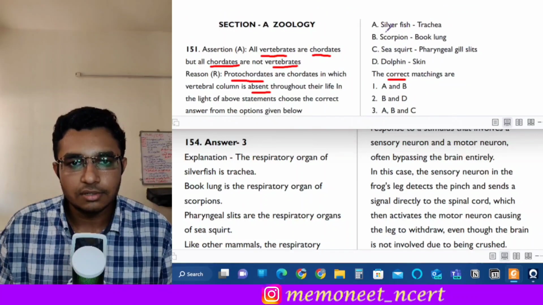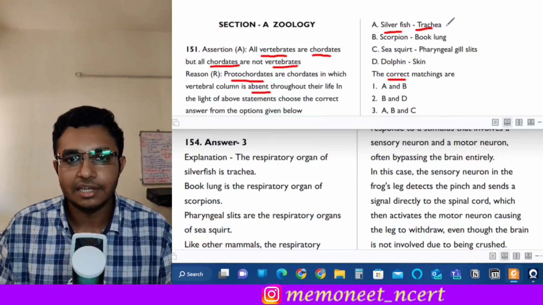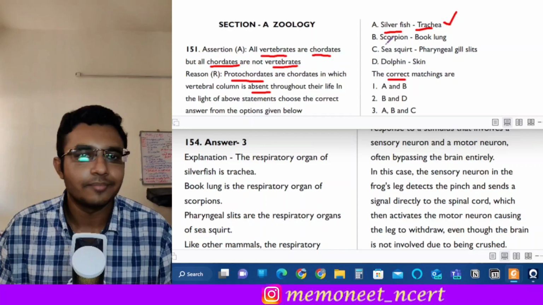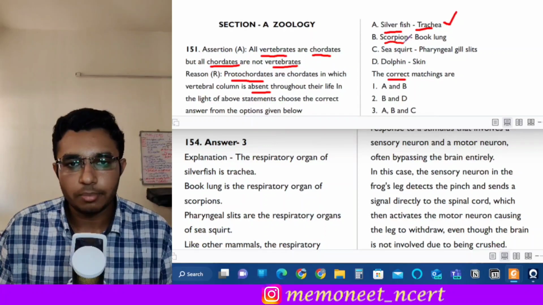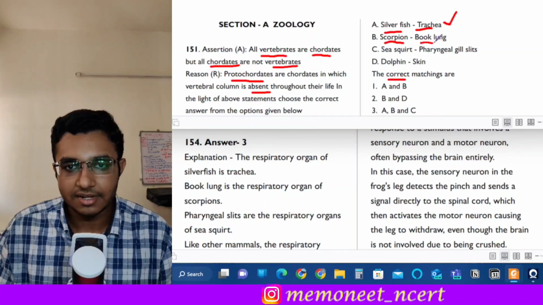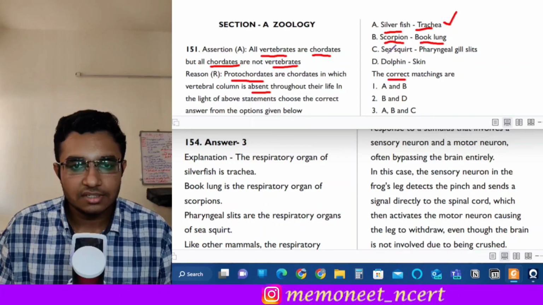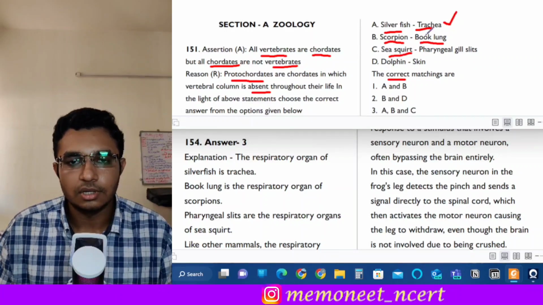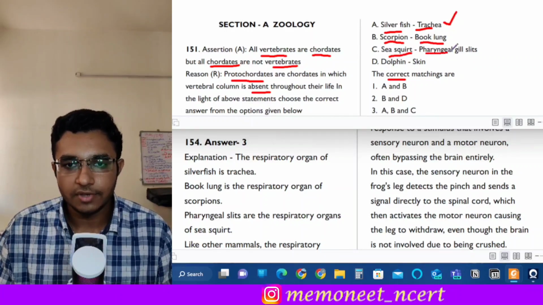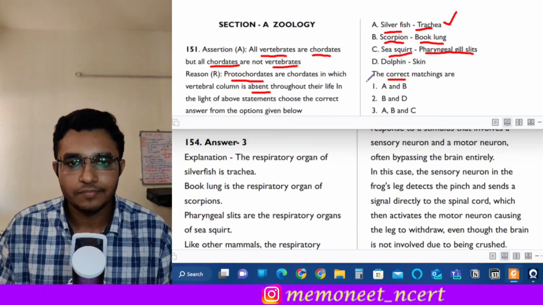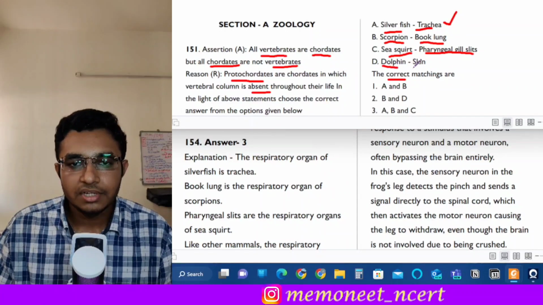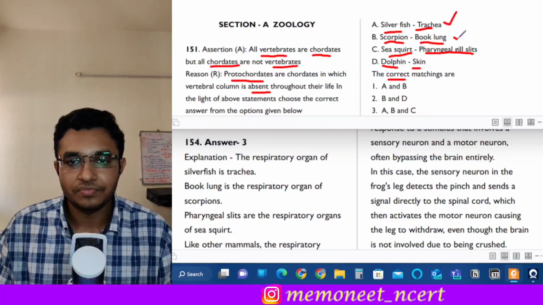Silverfish has respiratory organ trachea, so this is correct, because silverfish respires through trachea. Next is scorpion. Scorpion has book lungs as its respiratory organ. The next organism is sea squirt. The respiratory organ for sea squirt is pharyngeal gill slit, so this is also correct. Now it is given that dolphin respires with skin. These two are correct.